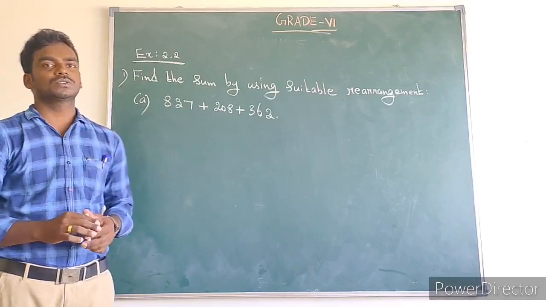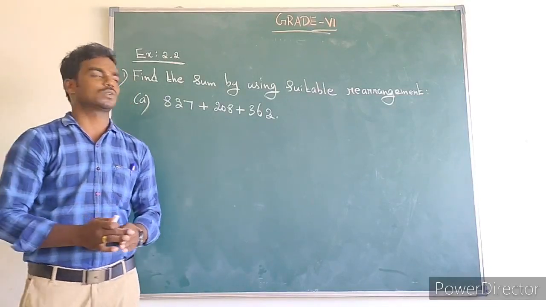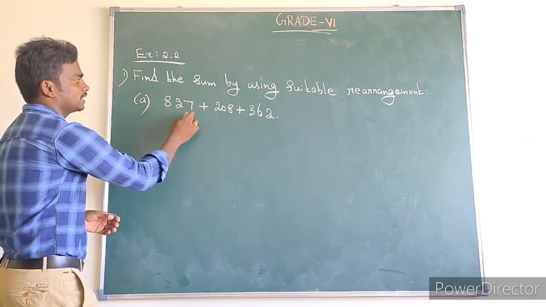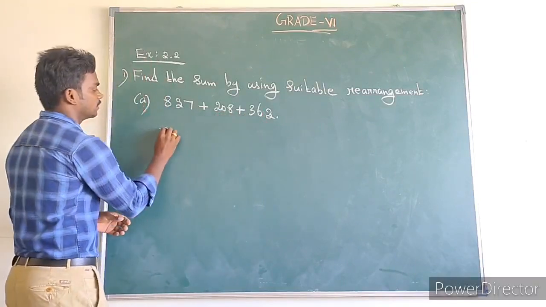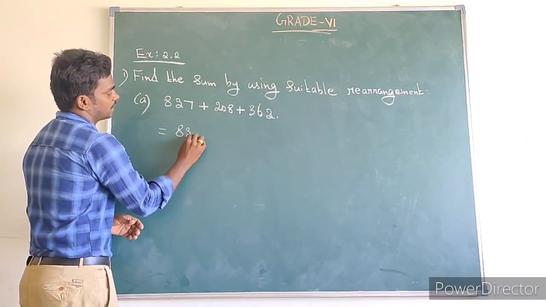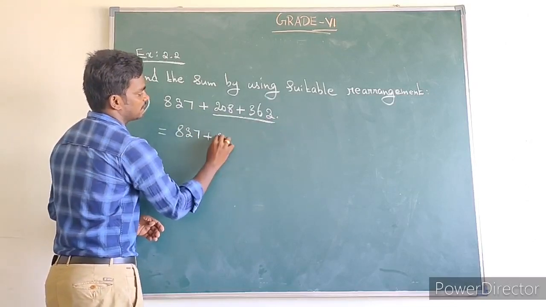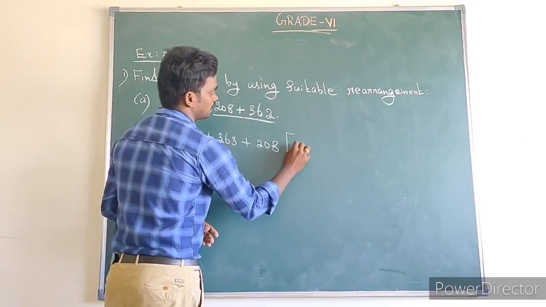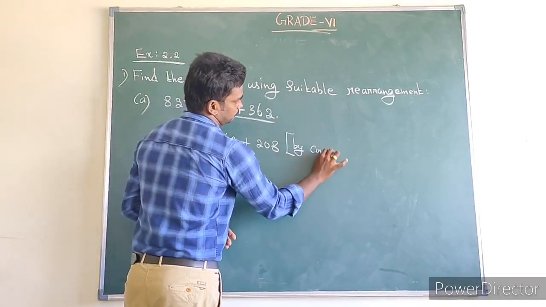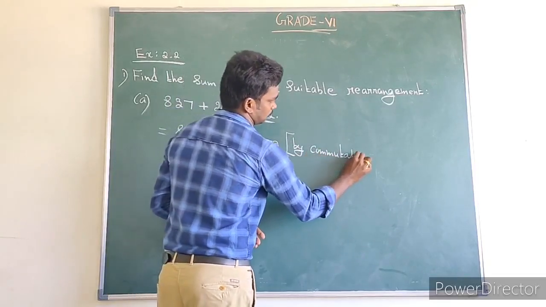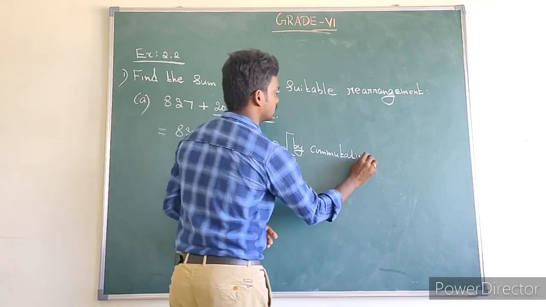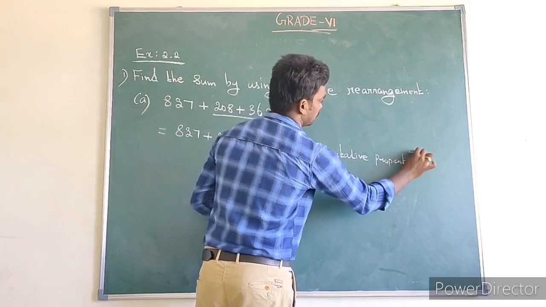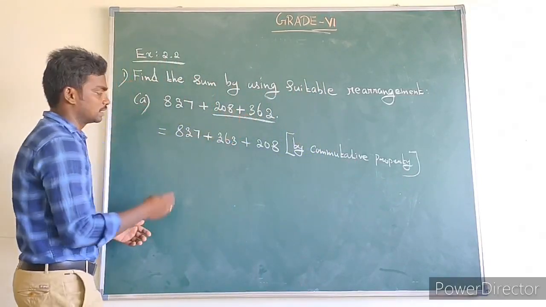So next, exercise 2.2. The remaining sums are the form of sums in exercise 2.1. Exercise 2.2: find the sum by using suitable rearrangement. How to find 837 plus 208 plus 363? We can interchange the number 837 plus, interchange the number 363 first, then we write 208. But what is the property? Commutative property. Commutative property means we can interchange the numbers.